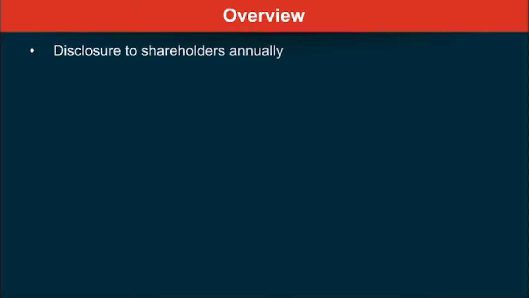We'll introduce this subject to you by saying that basically why are accounts there? Because you need to disclose details to the shareholders. Why? Because they have put the money in the company. So annually, it is a requirement that you need to disclose to your shareholders certain details. What? The financial position of the company.